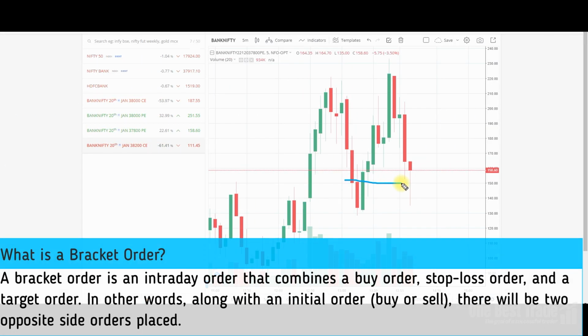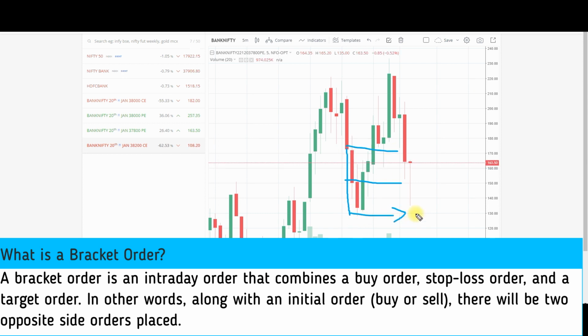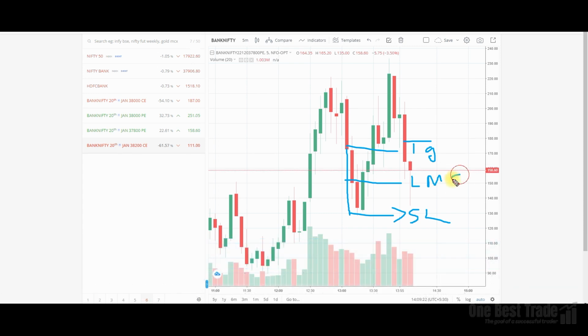A bracket order is a type of order where you enter a trade with a predefined stop loss and target. Every order you enter with a stop loss and also a target. The entry can be a limit or market order or a stop limit buy order. The biggest advantage is you enter with a predefined stop loss, target and entry in a single order. The second advantage is you can place a target without any additional margin.